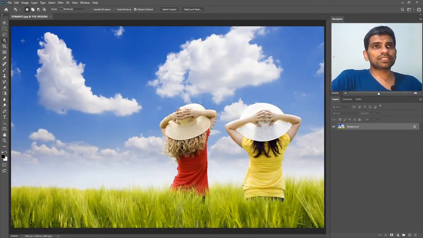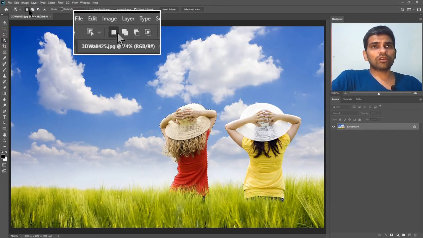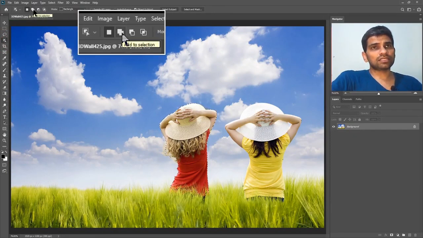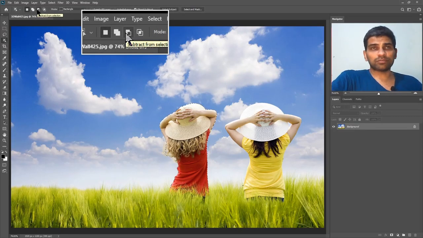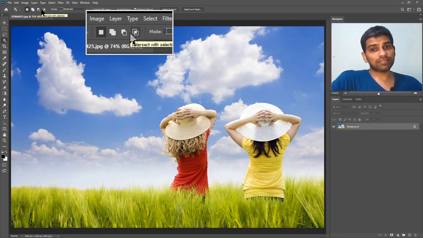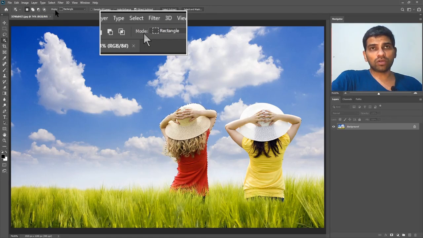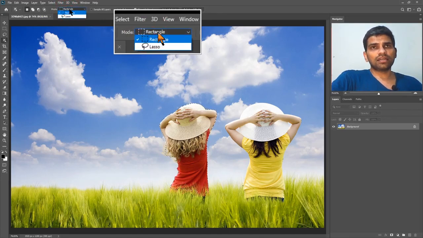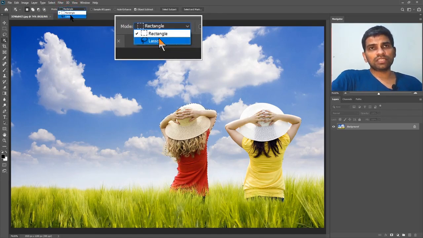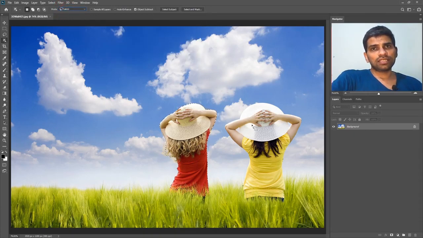With the object selection tool, you can go to its option bar: new selection, add to selection, subtract from selection, and intersect with selections. We already covered these topics in the previous videos, so make sure you check them. Next thing is the mode, which is rectangle or lasso. It means you can use the lasso tool to try and select an area.